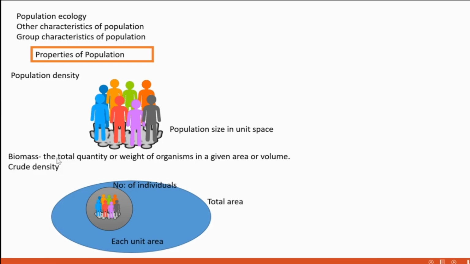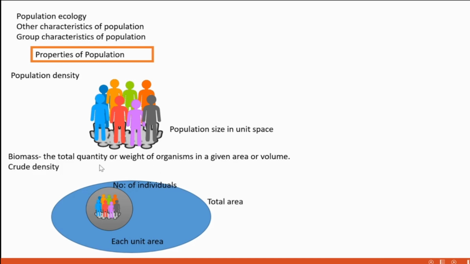Then what is biomass? Biomass is the total quantity or weight of organisms in a given area or volume. This is about size, how much size is there, but it deals with the quantity or weight of organisms. Quantity.